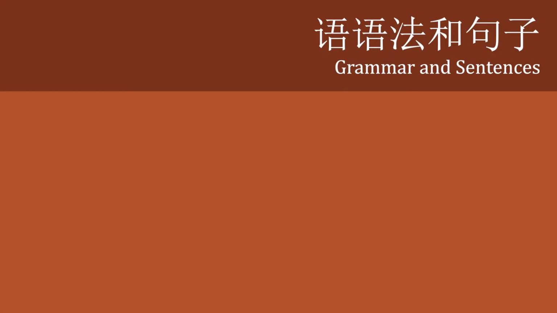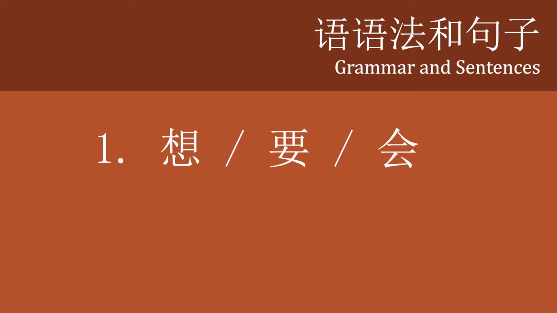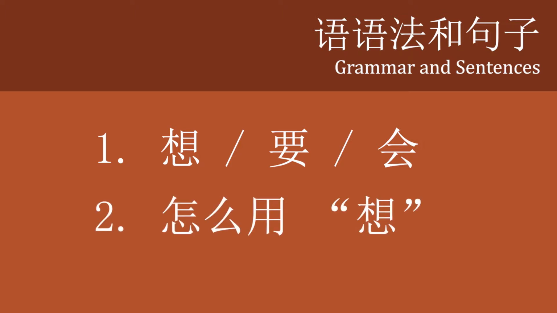For today's grammar and sentences, we will talk about the difference between 想, 要, and 会. Then discuss some different uses of 想 when paired with other characters. Lastly, how are 上 and 下 different when put before or after a noun?